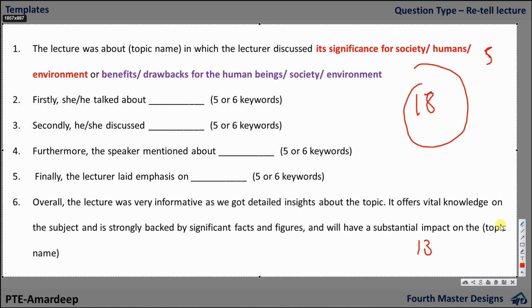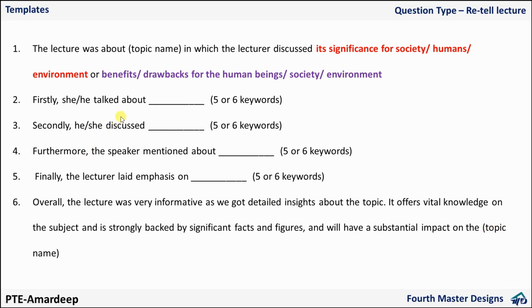Now let's check. If I simply say 1, 2, 3, 4, 5. Okay, firstly he talked about, secondly he talked about. So here I go. Firstly he talked about 1, 2, 3, 4, 5. Secondly he talked about 7, 8, 9, 10, 11. Furthermore, the speaker mentioned about 1, 2, 3, 4.